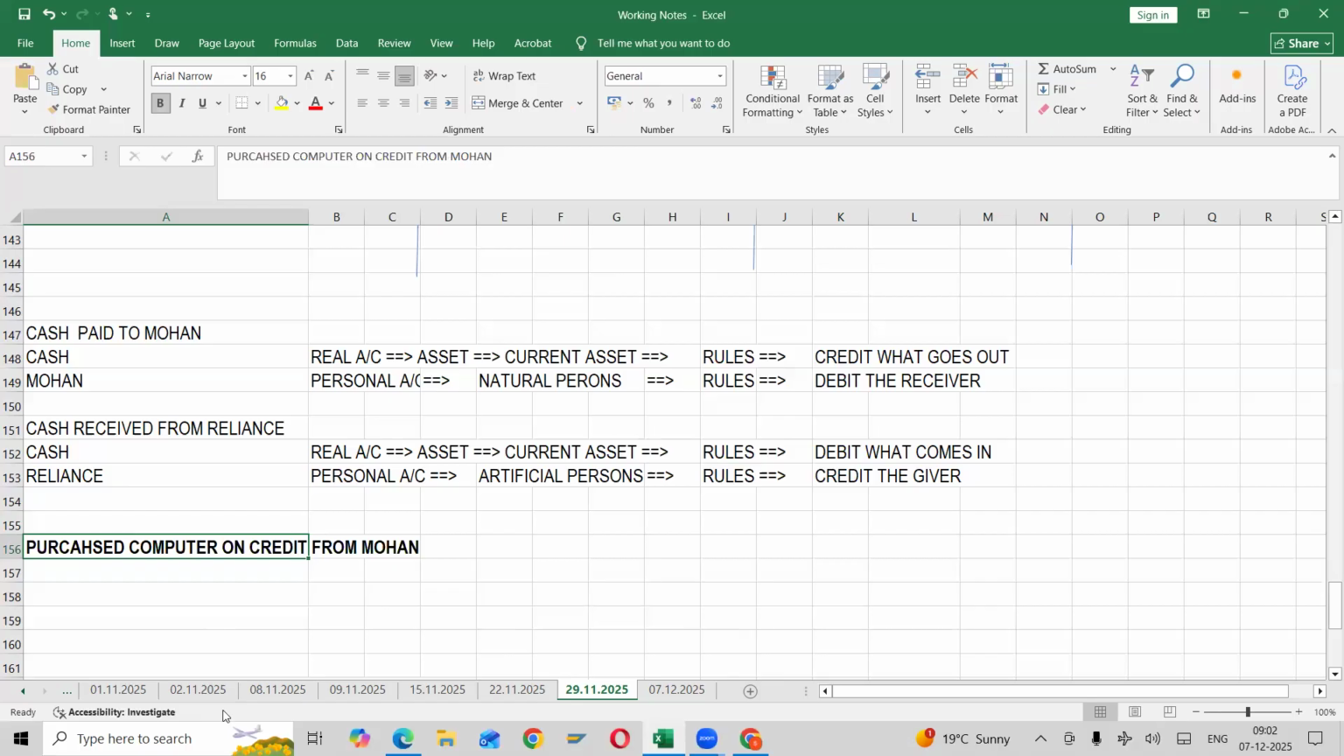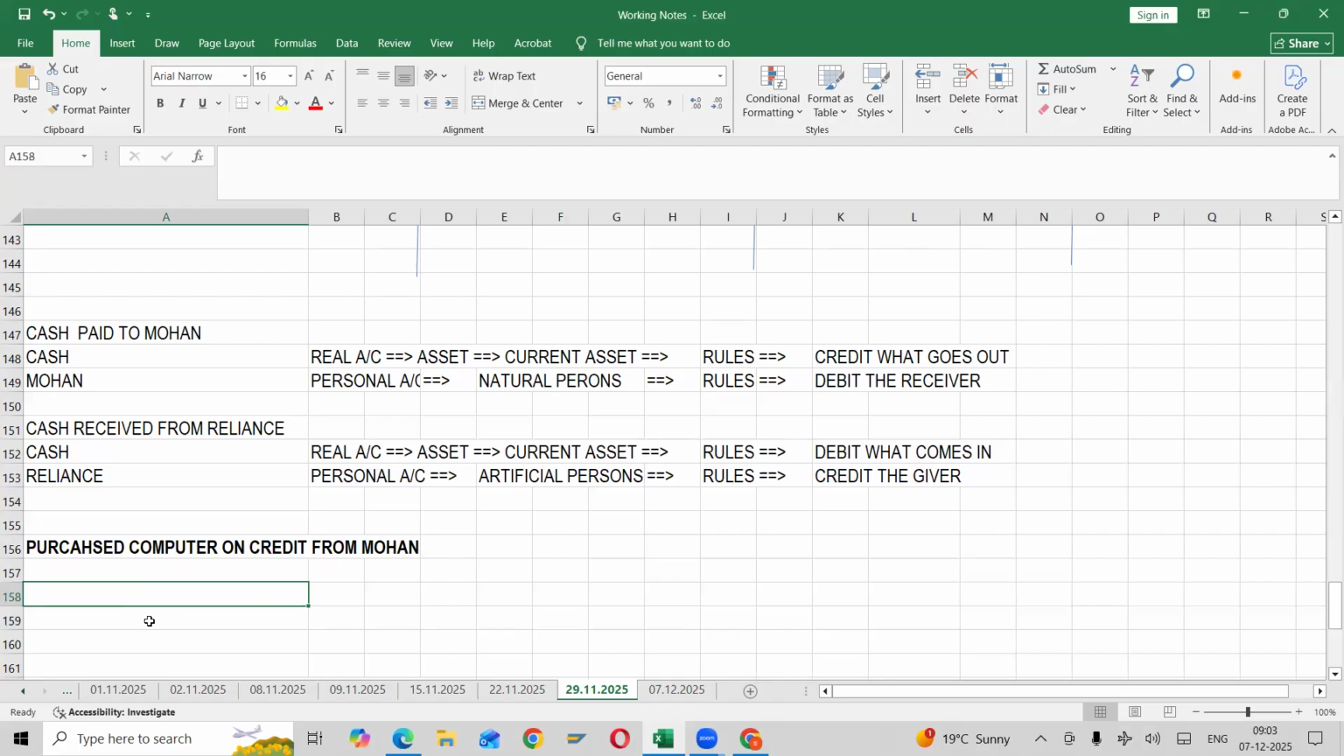What is purchases? Purchases comes under which account? Nominal, right? Is it an expense? That's the reason. What are the accounts involved in this? Purchased on credit basis from Mohan. What are the accounts? Which one is a real account?